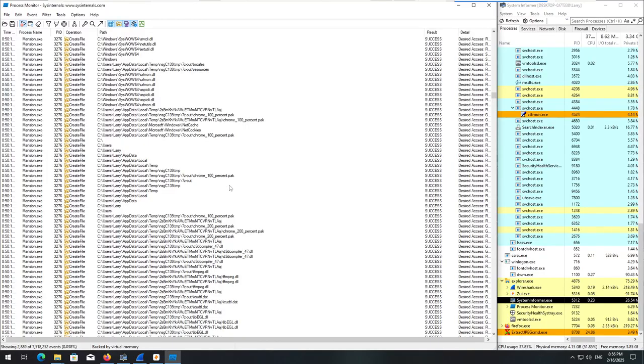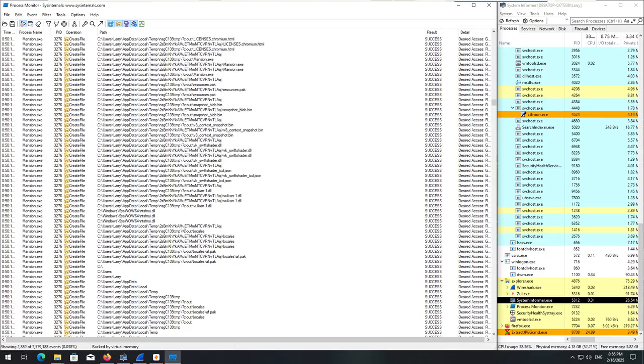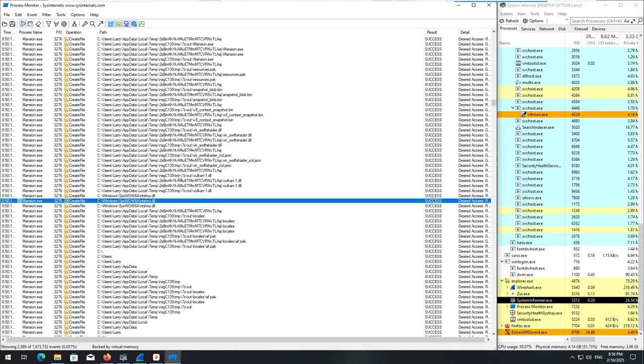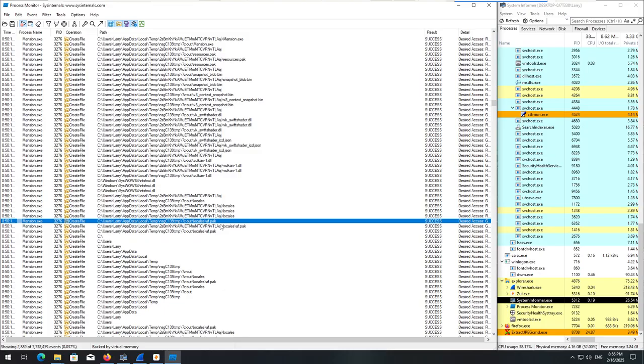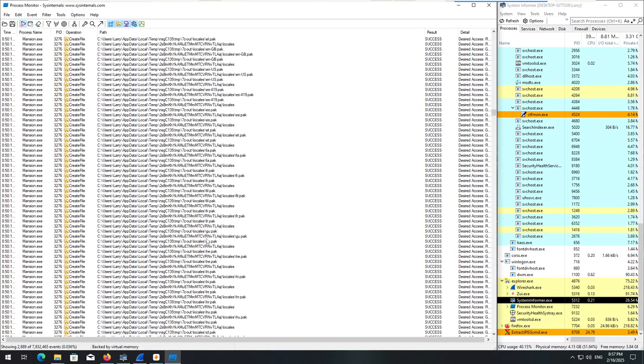Chrome 100%.pak. I'm not even sure what that could possibly be. We got another DLL. Matter of fact, a bunch of DLLs. Vulkan1.dll, NTSHRUI.dll. I've never seen either of those before, so they've got to be custom with the malware. AF.pack, BN.pack. These are probably all like language packages.